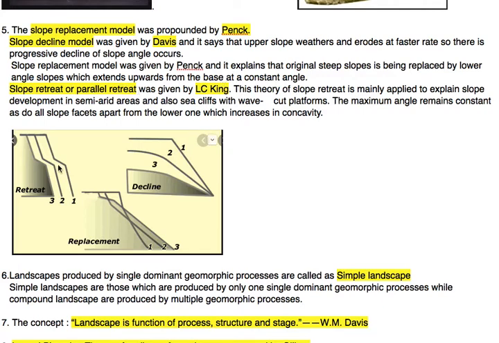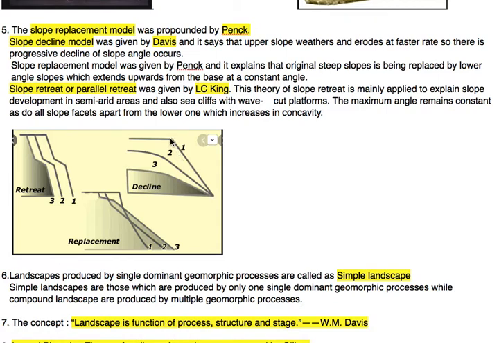And the third concept, slope retreat or parallel retreat of slope, is given by L.C. King. Now from this image, I am trying to make some sense of why it is known as slope replacement, slope decline and slope retreat. Here slope decline. Suppose this was the slope in the first instance. After some period of time, this slope becomes like slope number 2, and again after some time the slope becomes like this.